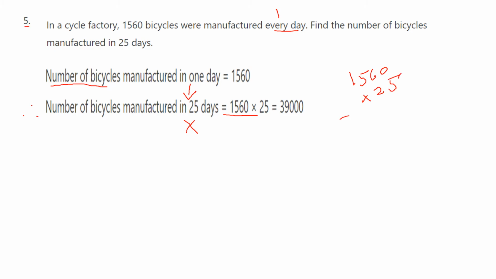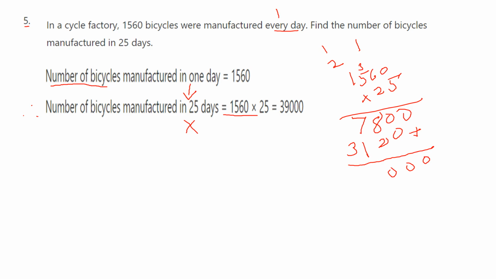First 500, 5 6s are 30. 3, 5 5s are 25 plus 3, 28. 2, 5 1s are 5 plus 2, 7. And 200, 2 6s are 12, 1, 2 5s are 10 plus 1, 11, 1, 1, 2 1s are 2 plus 1, 3. Add it, 0, 1 carry over, 9 and 3. So 39,000 bicycles were manufactured in 25 days.